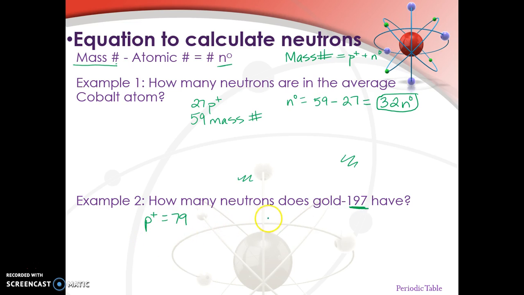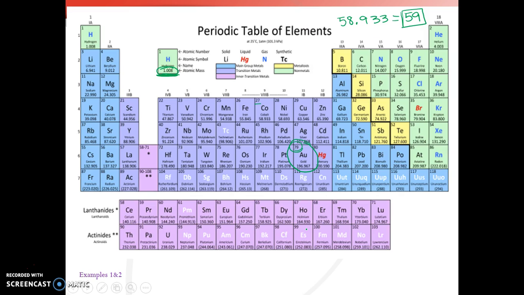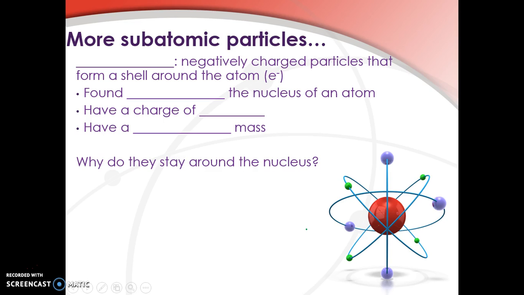So we're going to take our mass number, 197, and subtract from that our atomic number, which is 79. I don't have a calculator with me, so 7, 9, that would be 8. This becomes an 8. I'm having to do the math. 118. Hopefully I did that right. So we should have 118 neutrons in an average atom of gold. Not too bad.